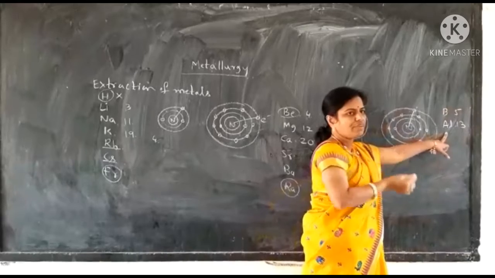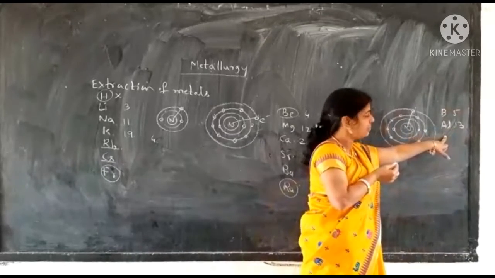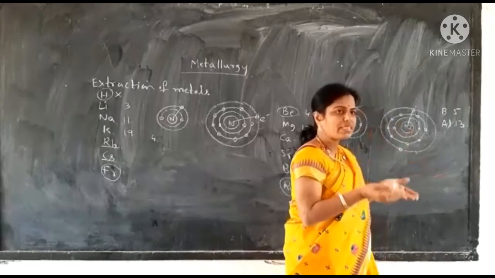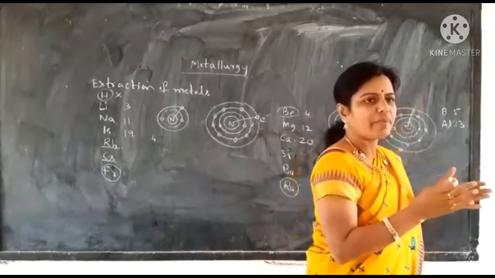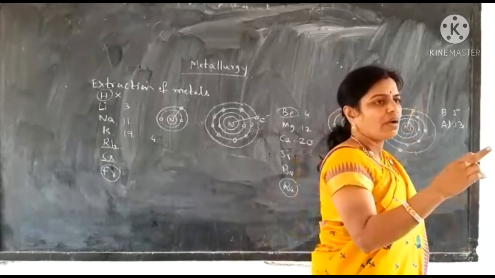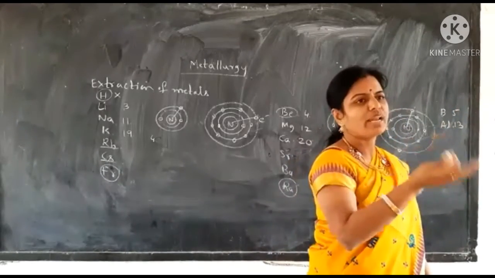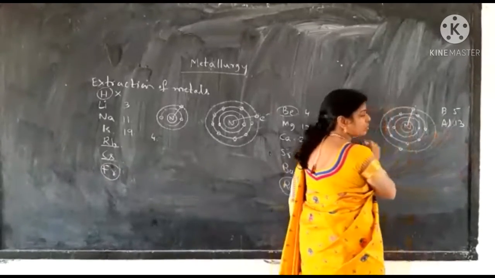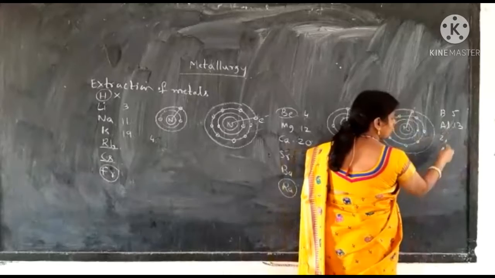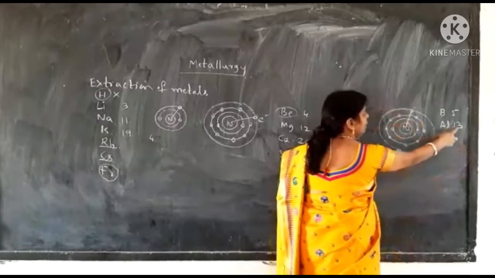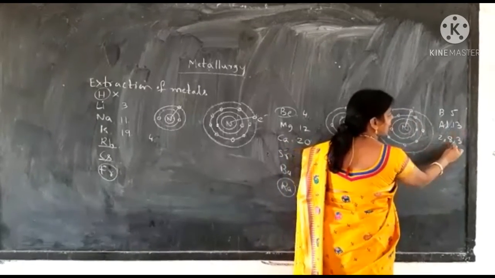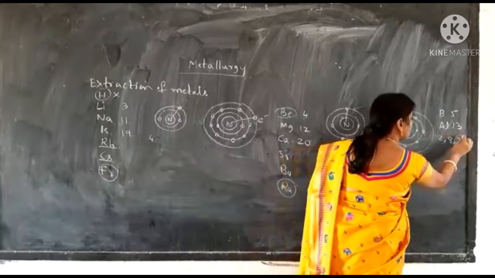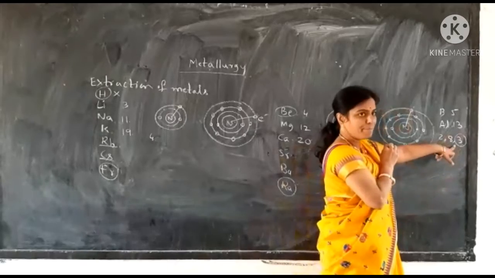Already in 8th class we learned that aluminum is a metal. But by the chemistry definition, aluminum is a metalloid. What is a metalloid? A metalloid is an element whose atoms contain 3 electrons or 4 electrons in the last orbit. Aluminum has 3 electrons in the outermost orbit. In the first orbit there are 2, in the second orbit there are 8, in the third orbit there are 3: 2, 8, 3. This is the distribution of electrons. So if 3 electrons are there in the last orbit, then it is a metalloid.